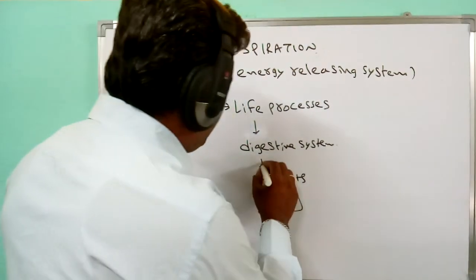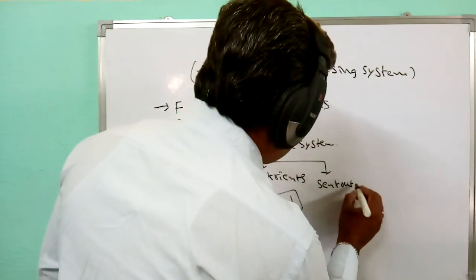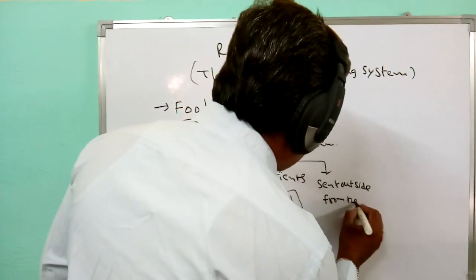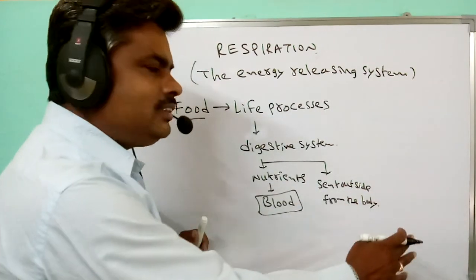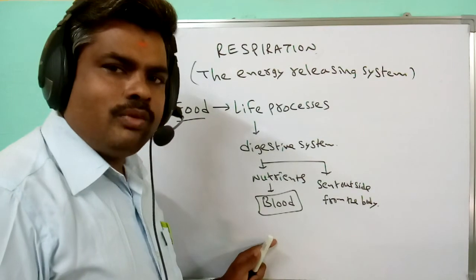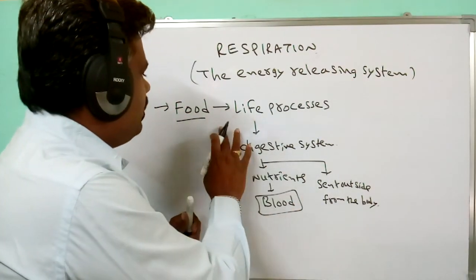The unwanted materials are sent outside from the body. So waste materials are sent out and the nutrients enter the bloodstream. This is the role of nutrition.